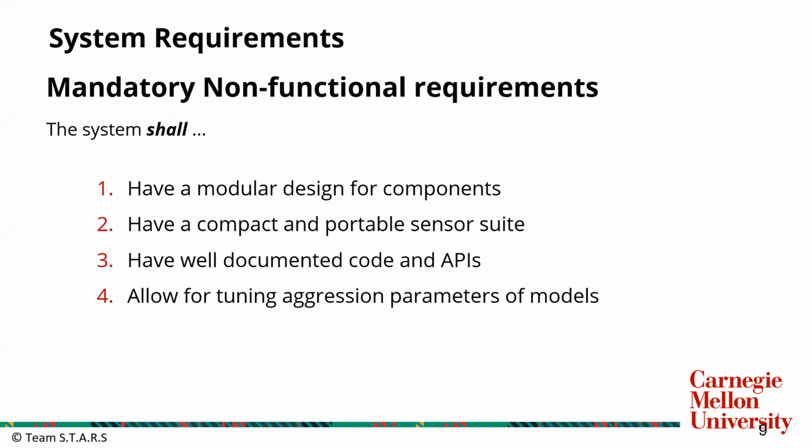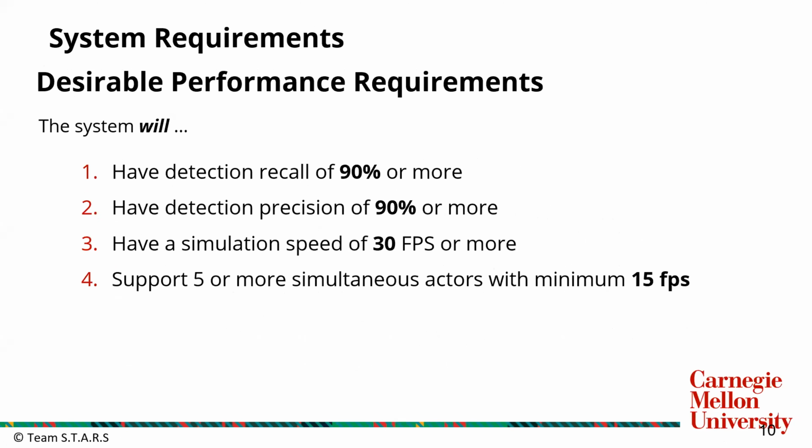Next, the non-functional requirements. We have added the fourth one here, which is sort of a knob for tuning the aggression parameter for the model, which controls things like how frequently traffic rules are violated, what the average distance between adjacent cars is, etc. Next, we have desirable performance requirements, where we have increased the precision and recall values for detection and increased the simulation speed requirement. There are no changes in these since PDR.